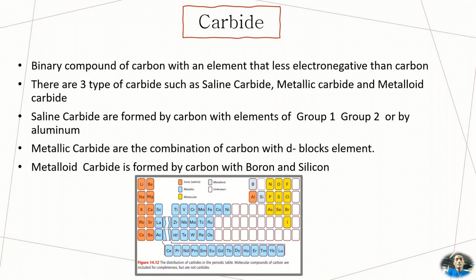A carbide is a binary compound of carbon with an element that is less electronegative than carbon. There are three types of carbide: saline carbide, metallic carbide, and covalent carbide. Saline carbides are formed by carbon with an element of group 1 alkali metal, group 2 alkaline earth metal, or by aluminium. Metallic carbides are the combination of carbon with d-block elements, also known as transition elements. Covalent carbide is formed by carbon with boron and silicon.